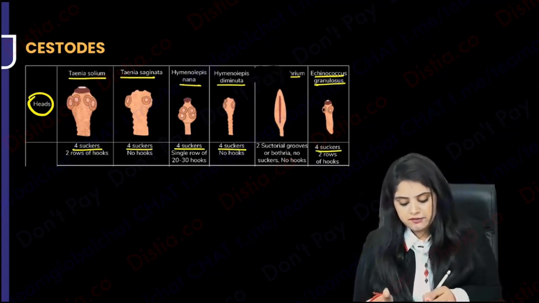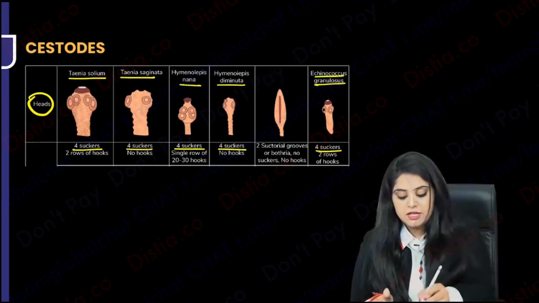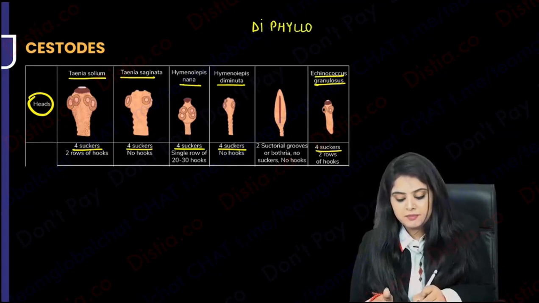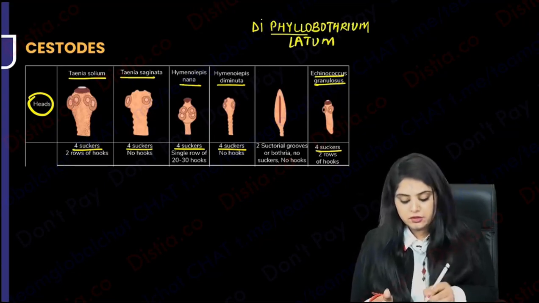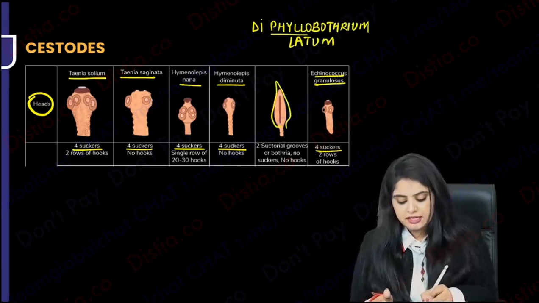Over here, this is one of the most important organisms that you have. Look at how I've written it: Diphyllobothrium latum. It is Diphyllobothrium latum, which basically means that it's going to look like phylum. It's going to look like a leaf. Yes, it is looking like a leaf.